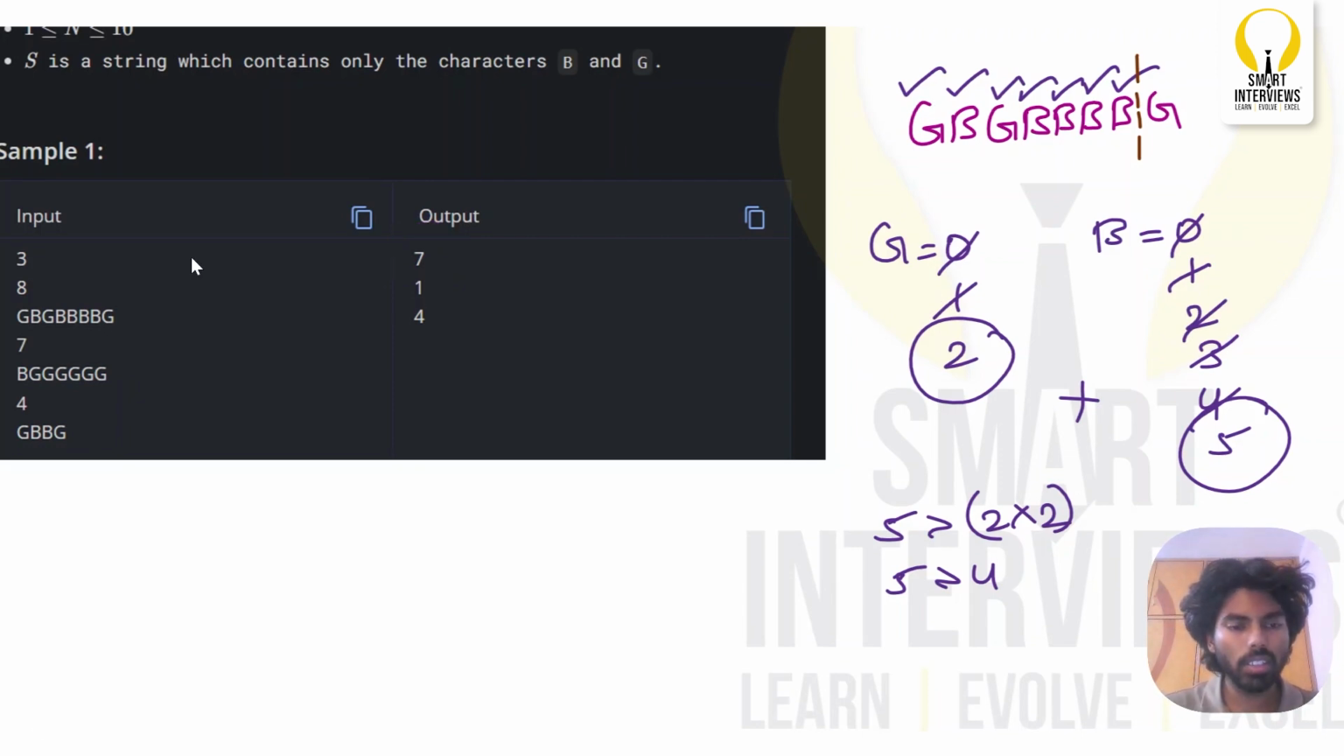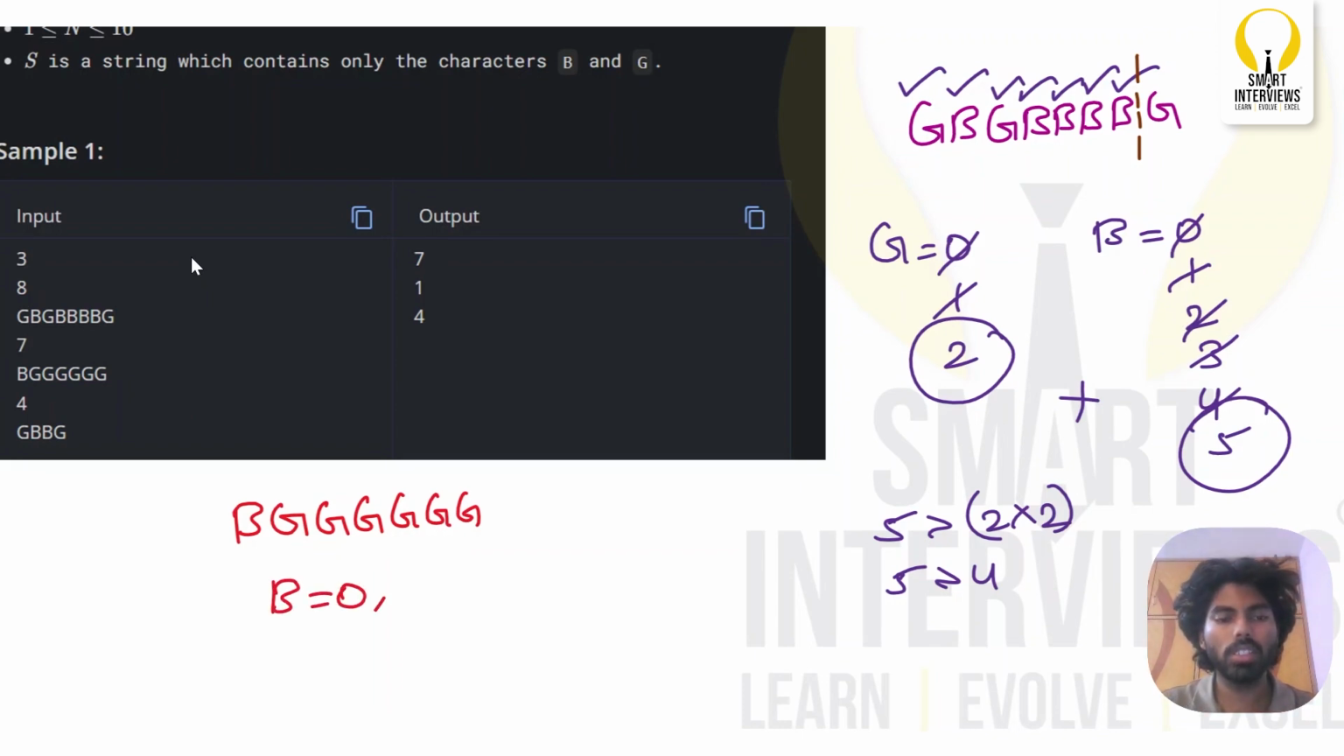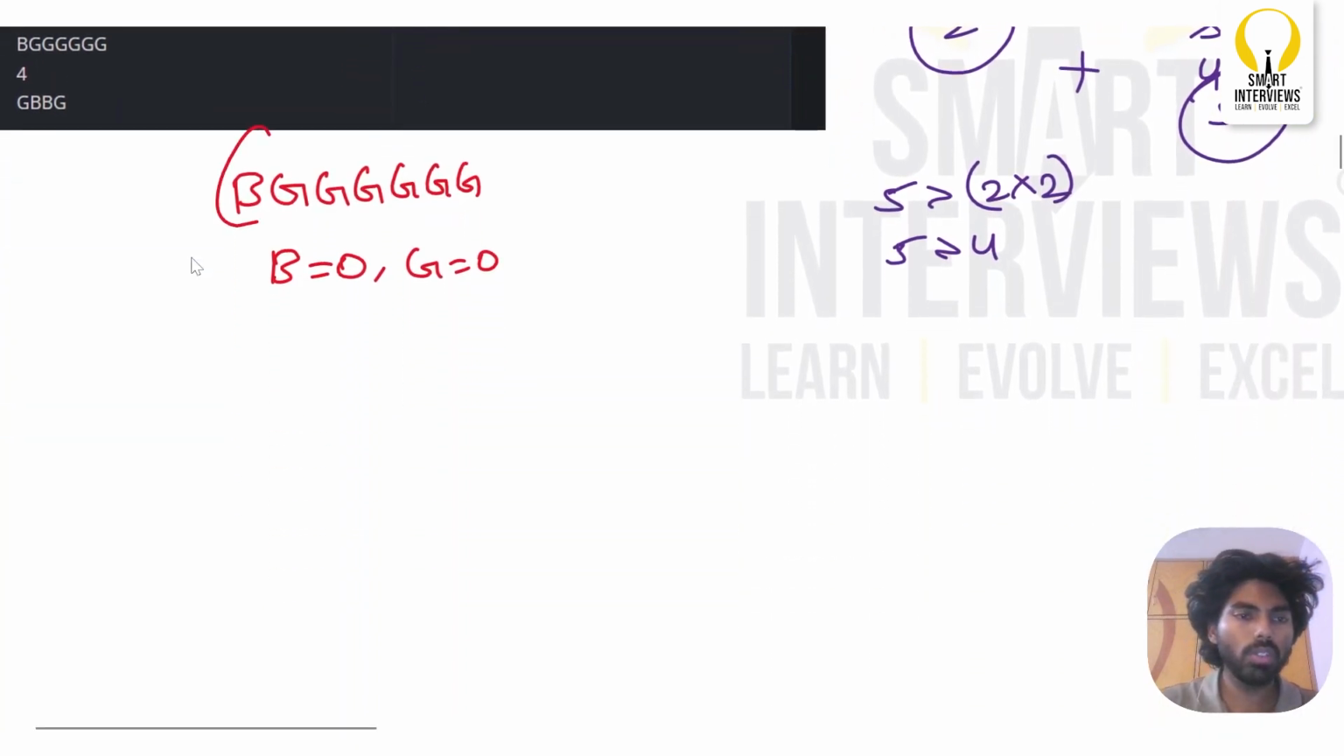Okay. Let us see the second one. We have B followed by 1 G. How many G's? 6 G's. 3 G's and then 3 girls. Okay. Now let us see the first one. How many boys count initially? Boys are 0 and then girls are also 0. Okay. So should I allow this one person?